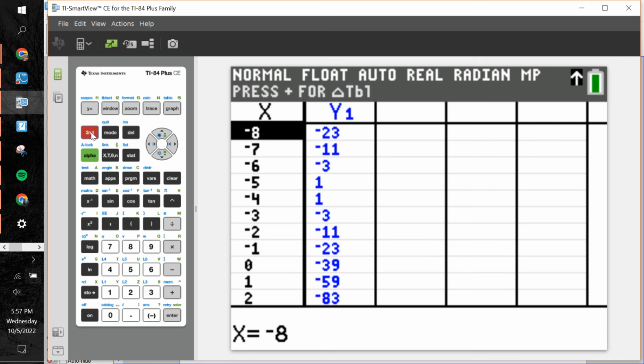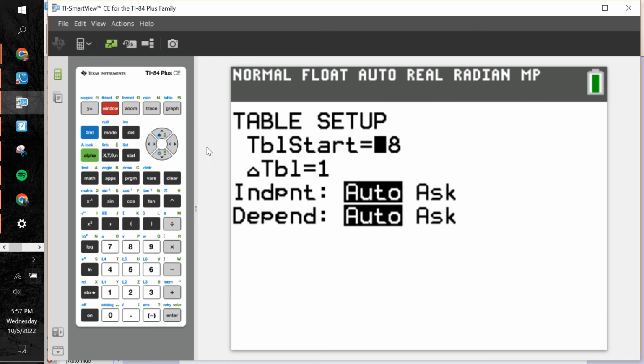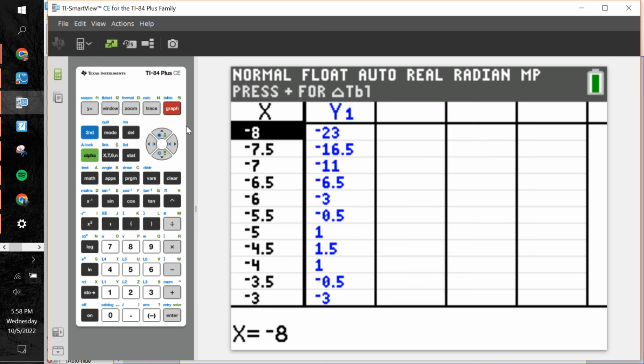So here's what we're going to do. We're going to hit second, and then the F2 key that says window. If you look up above that in blue, table setup. So second F2 is going to get us here. And then I don't care too much about where table start is, but we're going to go down one level here to that little triangle means delta, or change in table. And instead of a 1, I'm going to type that in as a 0.5 and hit enter. Now take a look at what happens when we go back to our table. Second, and then F5 again.